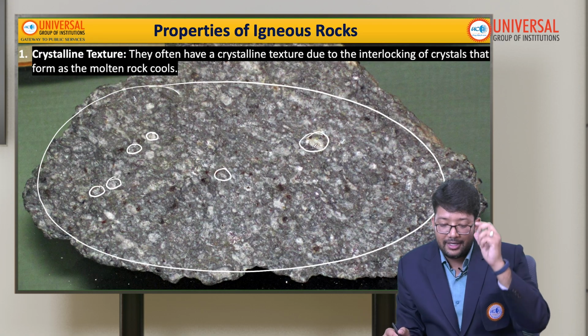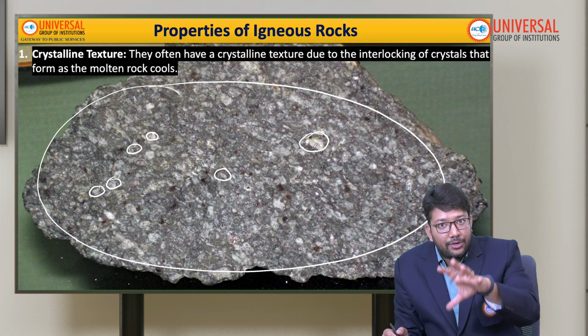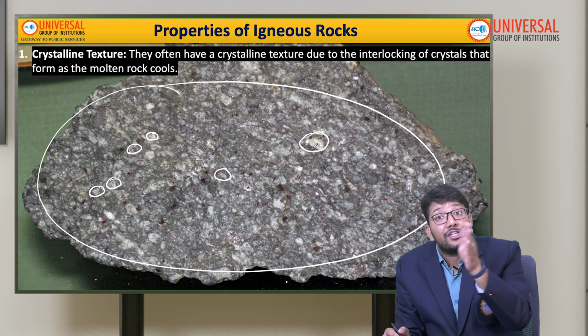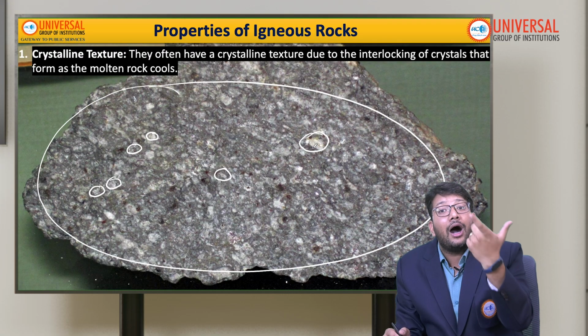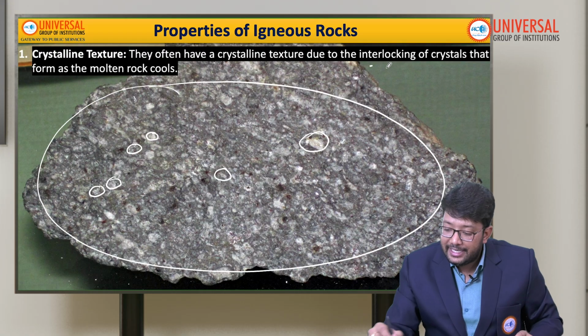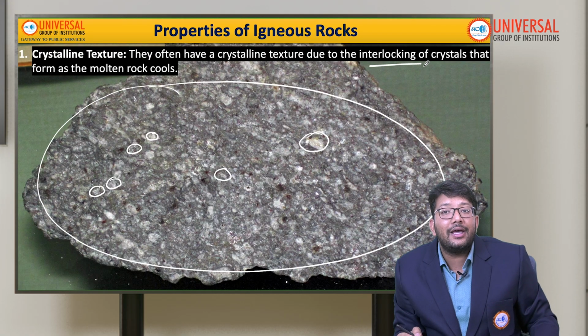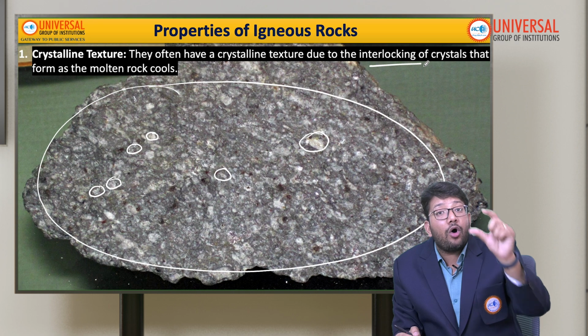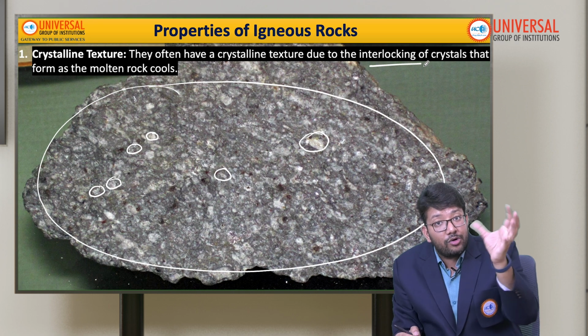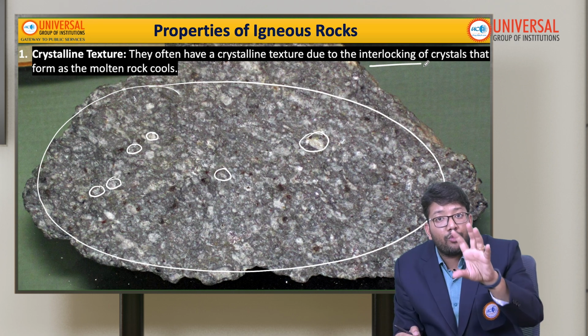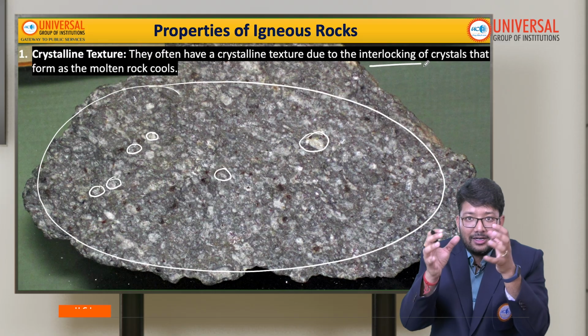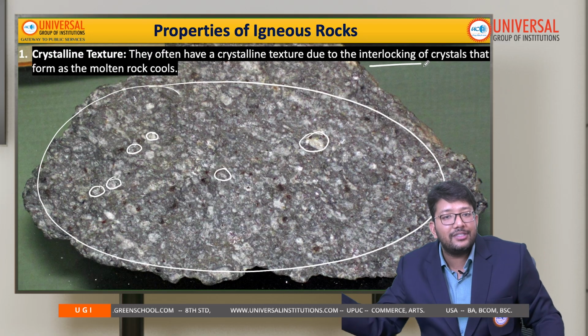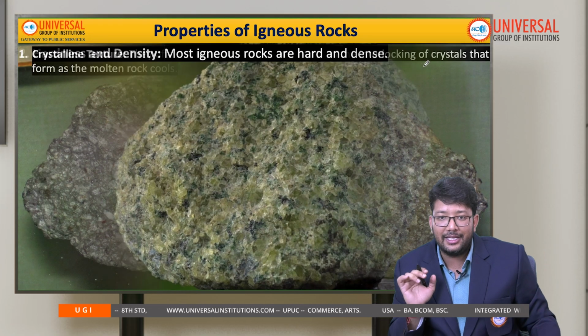These igneous rocks have a crystalline texture because of the interlocking of crystals that formed as the molten rock cools. When the molten magma, the molten lava, is cooling, the crystals come together, and this is how the crystalline texture comes in igneous rocks.